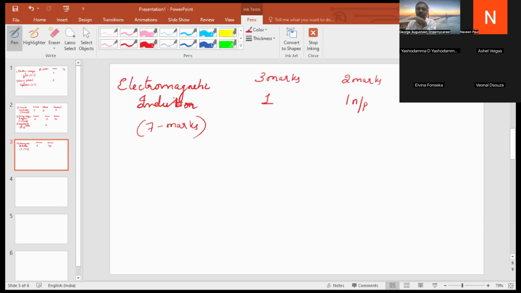So you can expect it in either 2 marks or 3 marks. If they ask, the problem will be very simple. This 2 mark problem will also be very simple. I will tell you one formula: E is equal to minus L di by dt. You have to find di, or the EMF. All the parameters will be given. You should know the formula, substitute and get the answer.